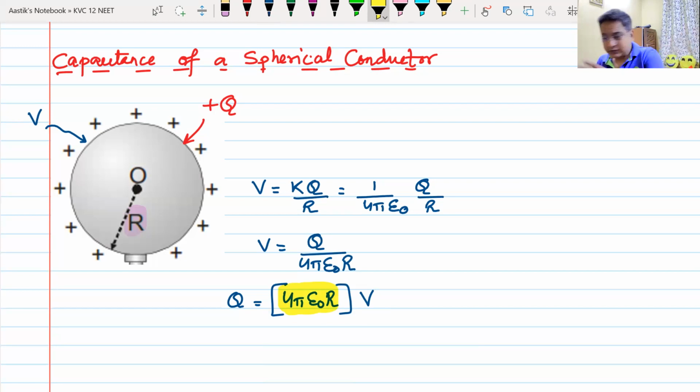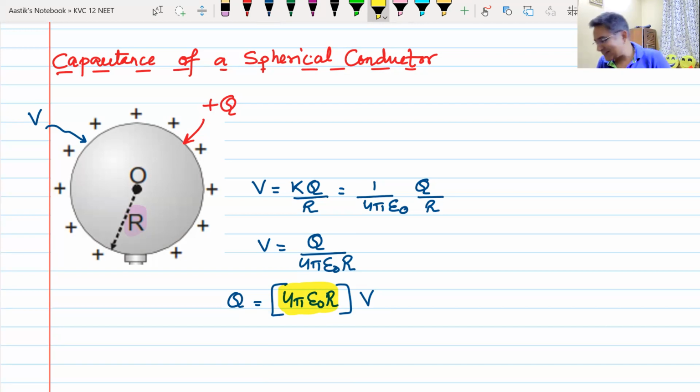Now does it look similar to something that we have just studied? Dielectric constant?